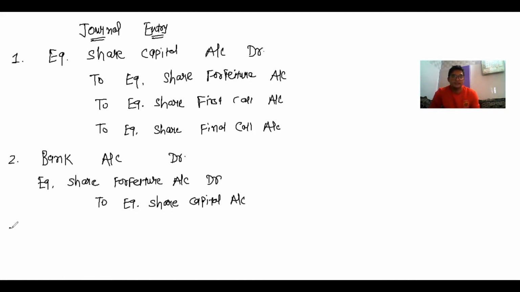And the third journal entry, that is equity share forfeiture account debit to capital reserve account.